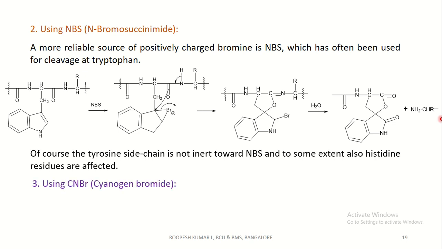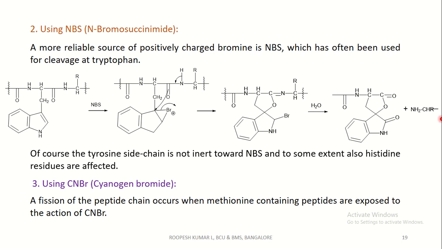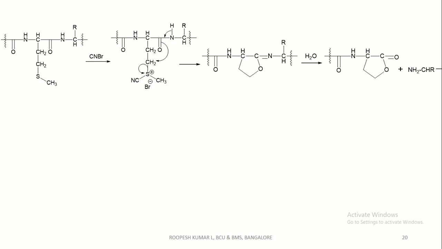Coming to the next reagent, cyanogen bromide. Cyanogen bromide is used to cleave the peptide bond at methionine. A fission of the peptide chain occurs when methionine containing peptides are exposed to the action of cyanogen bromide. This is the methionine containing peptide sequence, which on treatment with cyanogen bromide gives a salt, which on hydrolysis gives a spirolactone ring with the cleavage of a peptide bond and the side product.